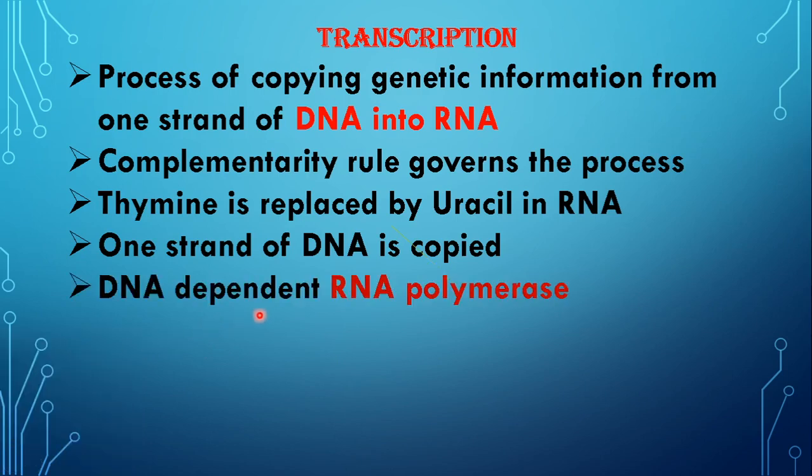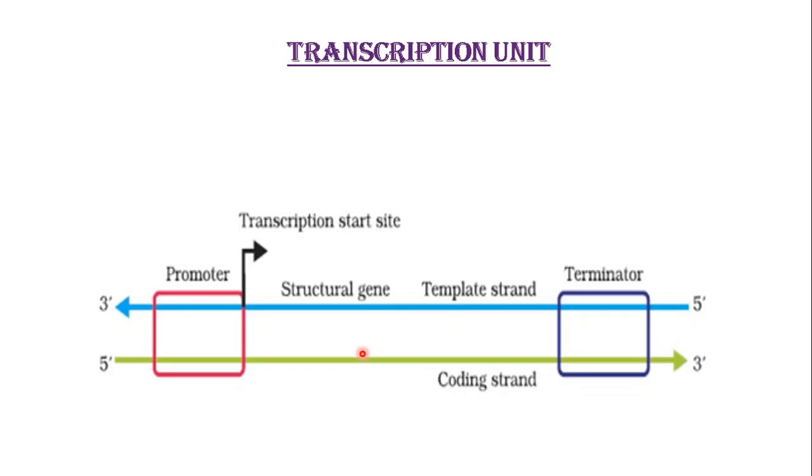The enzyme responsible is DNA-dependent RNA polymerase. Like replication, even here polymerization takes place in the 5 to 3 direction. Now, the transcription unit. What is a transcription unit? A transcription unit is that portion of the DNA that will undergo transcription. The whole of the DNA does not undergo transcription at the same time.